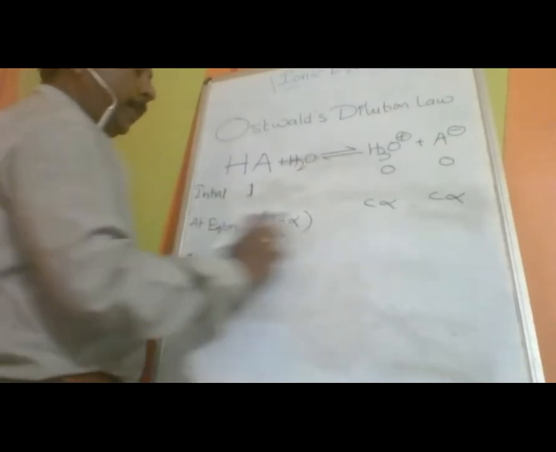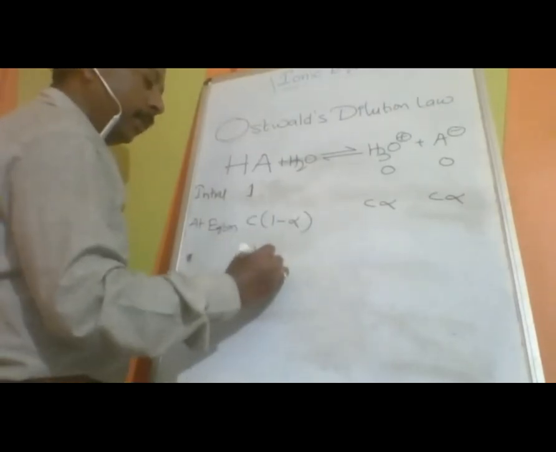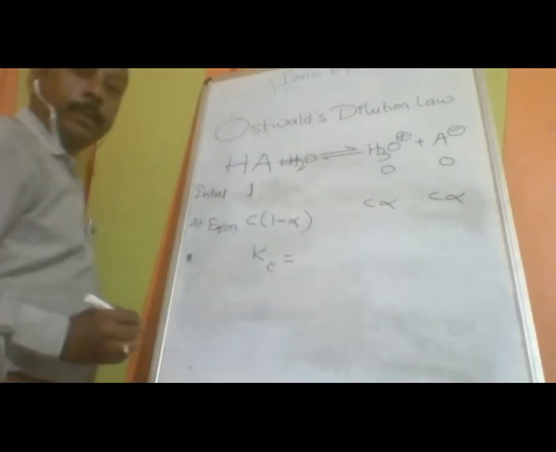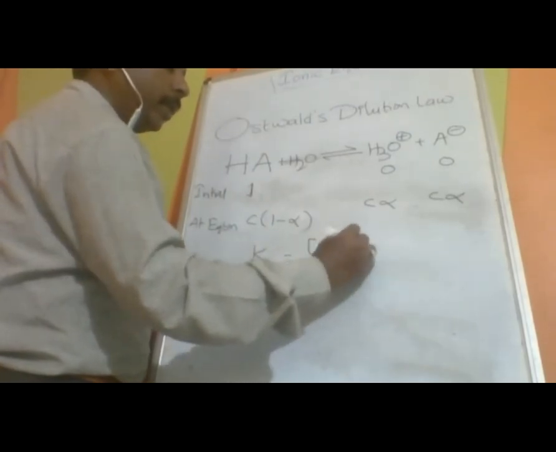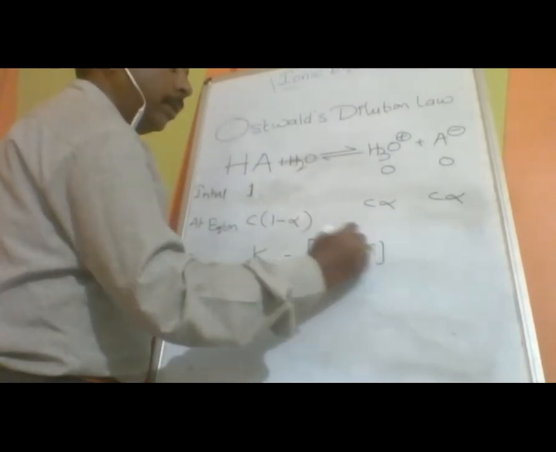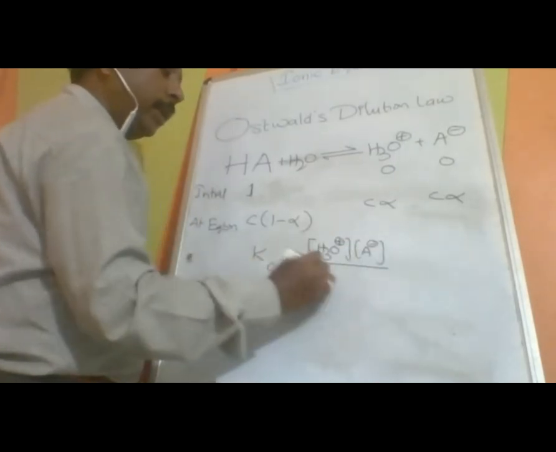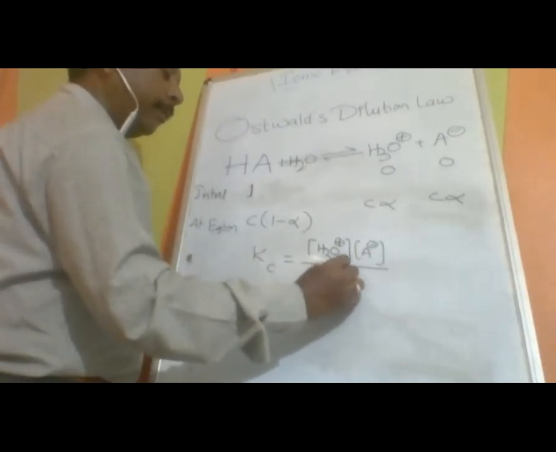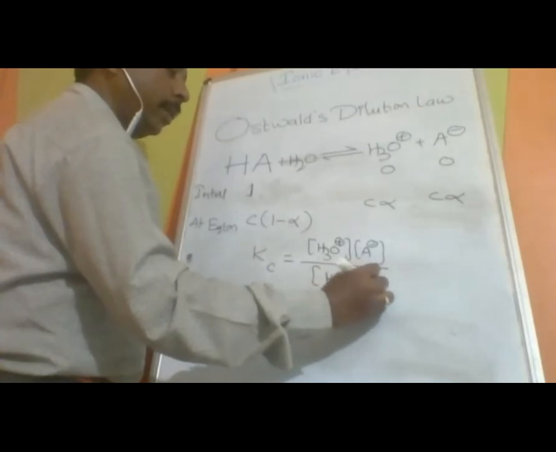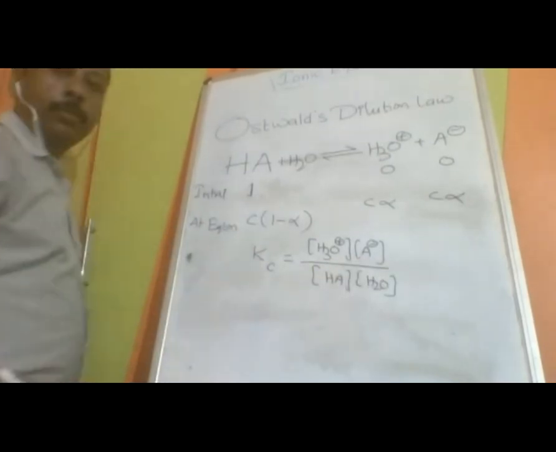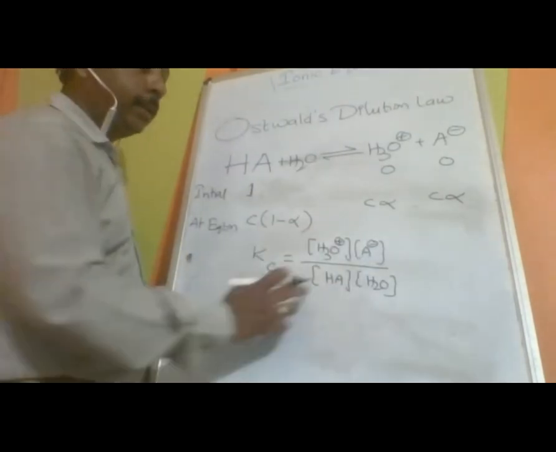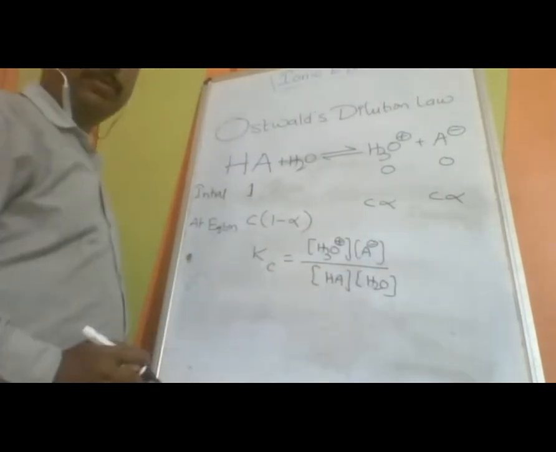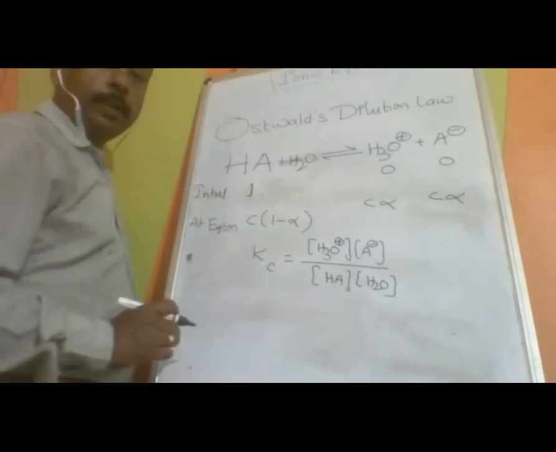Now here, in the normal equilibrium constant Kc, what is the formula? The equilibrium constant is equal to the concentration of products divided by the concentration of reactants. That is, the concentration of H3O+ into A- divided by HA into H2O. This is the normal equilibrium constant only.